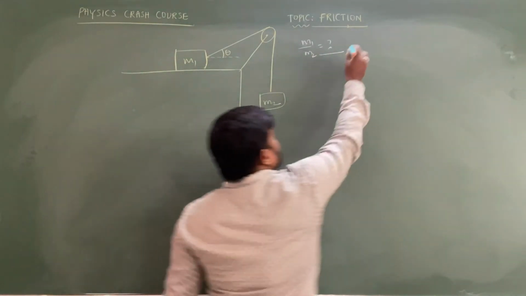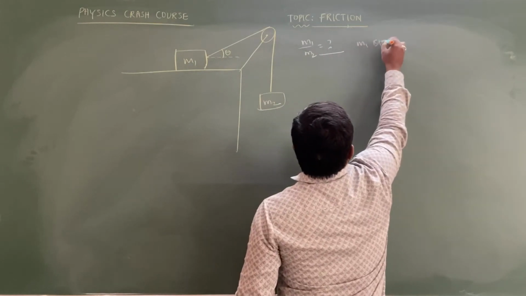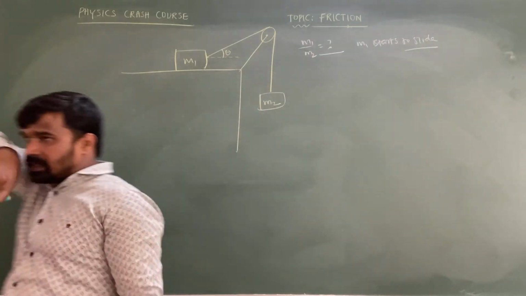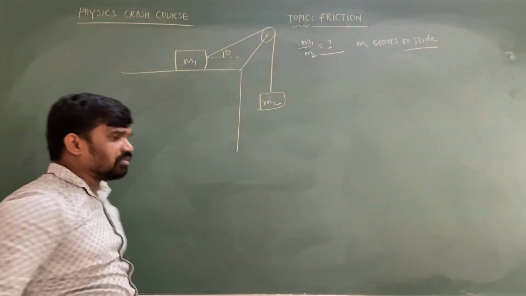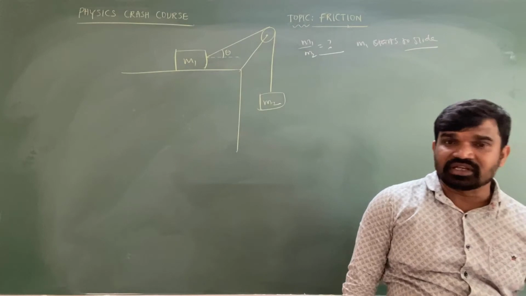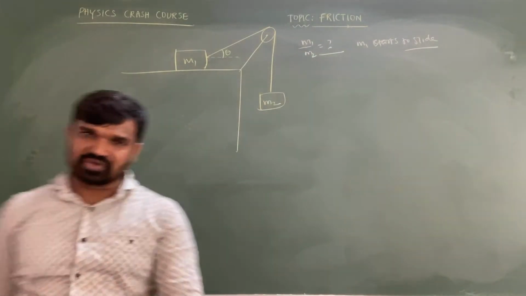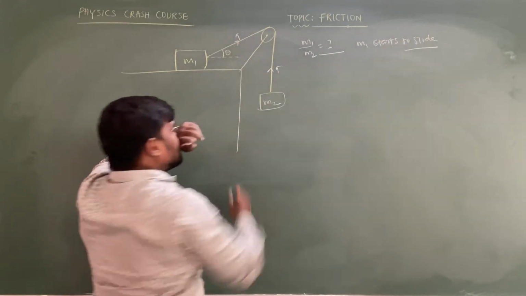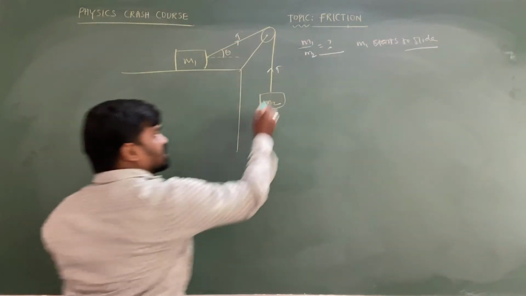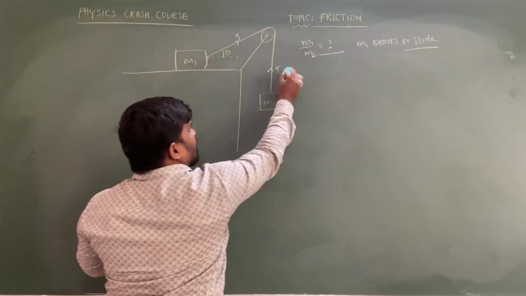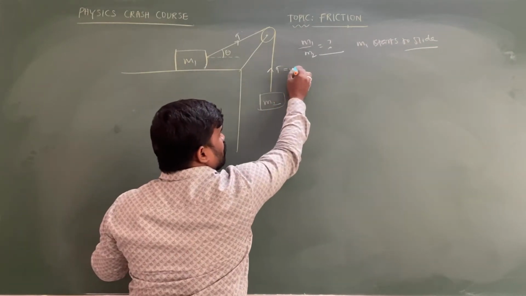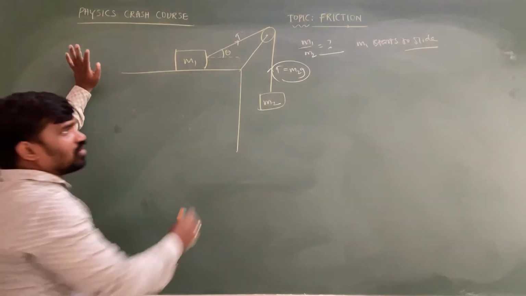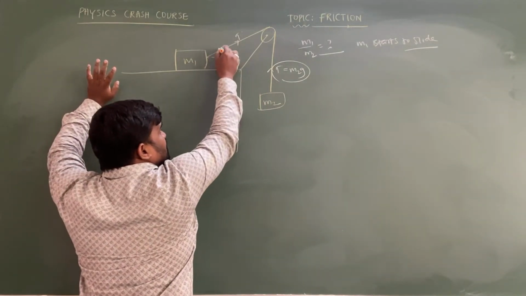So that m1 starts to slide, sir. m1 just starts to slide means, in which case does m1 start to slide? m1 starts to slide means limiting friction is equal to the applied force only. But here in this case the tension here is T, and here also T only. It is a massless string we are considering in this case. As it just starts to slide, the tension in this case is equal to m2g only, because these are going to be balanced. The tension in the string is equal to m2g. Now the tension is making a certain angle here.